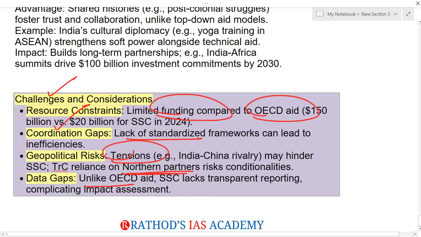And another challenge here is, unlike OECD aid, SSC also lacks transparent reporting. So because of this, there is no proper impact assessment. So these are the certain challenges regarding this SSTC, and we have to work on it to overcome it, so that we can make this SSTC very helpful to fight against climate change and to achieve the Sustainable Development Goals.